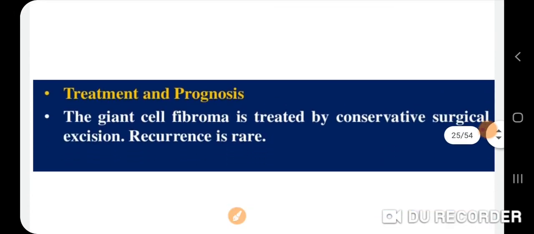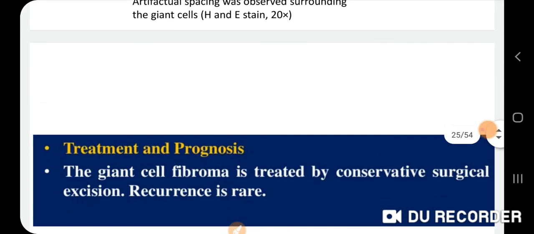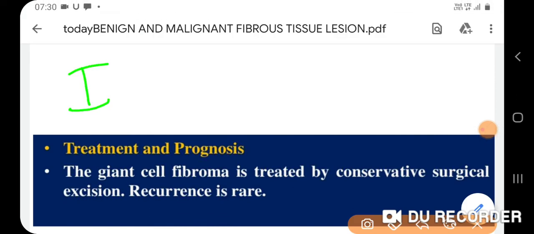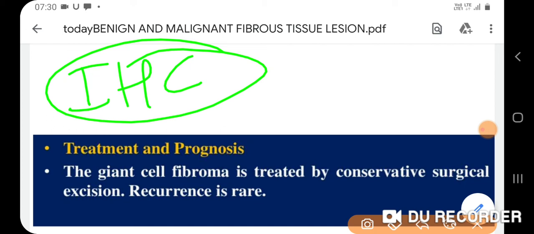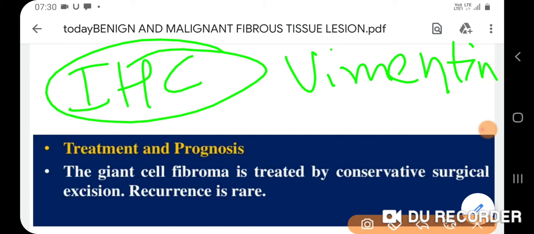Apart from that, now we can conclude one thing, that is IHC. In the IHC, we find vimentin is positive. And why is vimentin positive? Because the fibroblastic giant cells show the feature of fibroblastic phenotype, and we can confirm it by IHC, and we found the vimentin is positive. So after that we conclude this is giant cell fibroma.